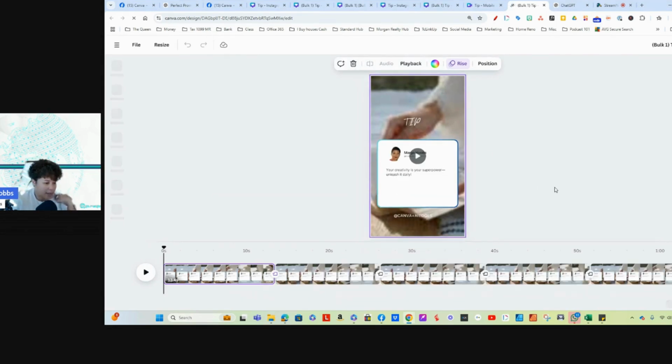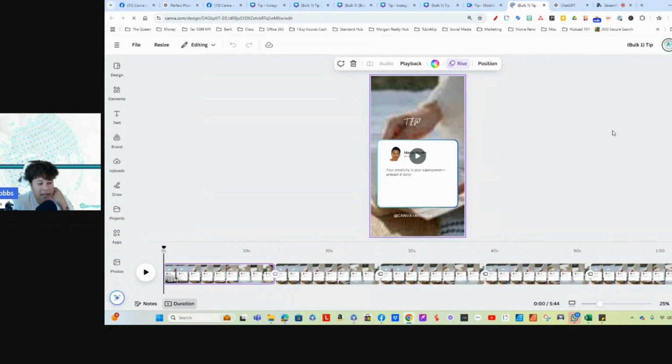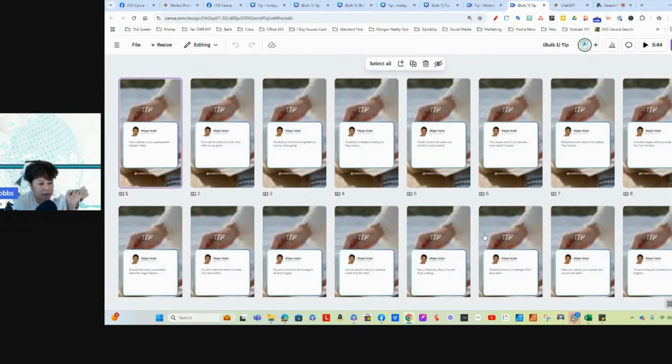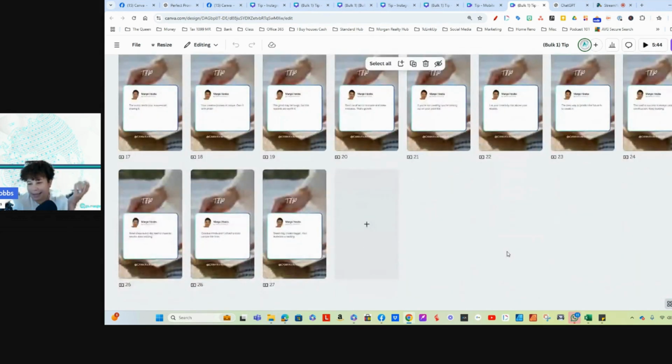So it started with 1, and now you can see they're all popping in. So we just have to give it a minute, let them all pop in. Each one is different. Okay, so I believe that is our 27. When you click on the 4 squares at the bottom, it will bring up all your tips. Look at that, 27 tips.